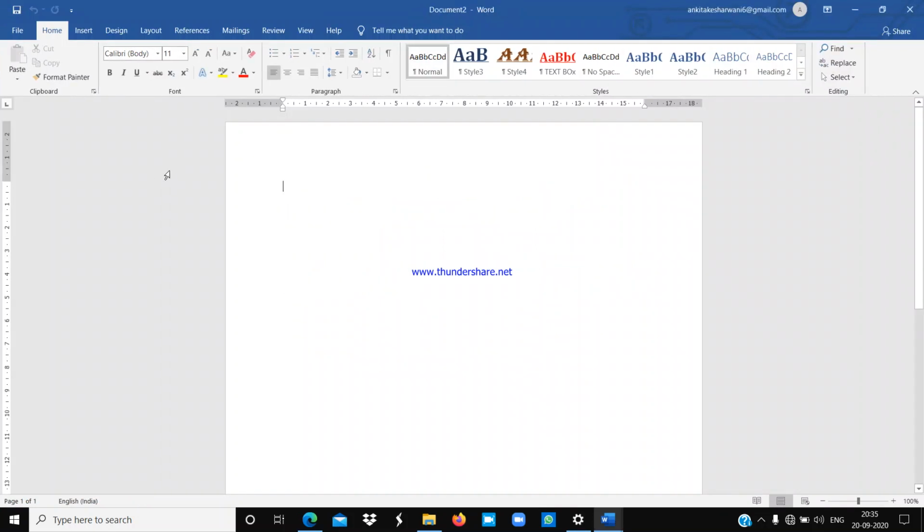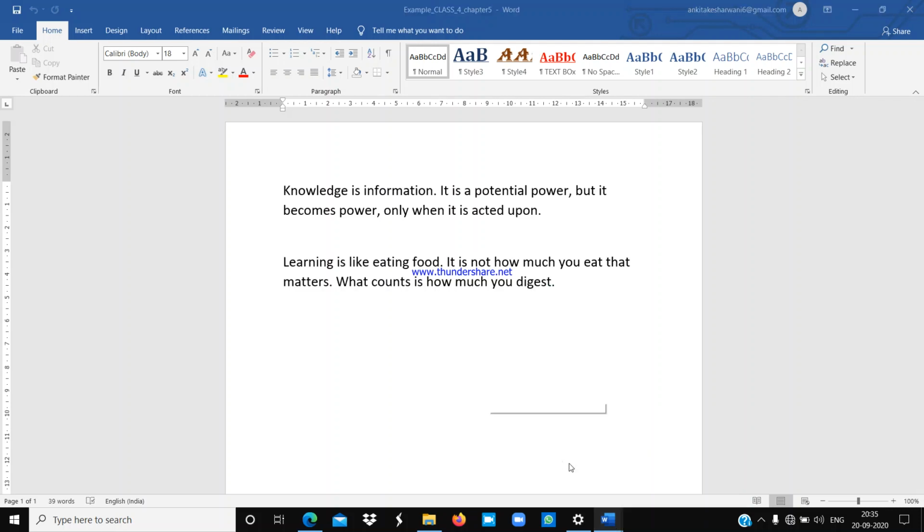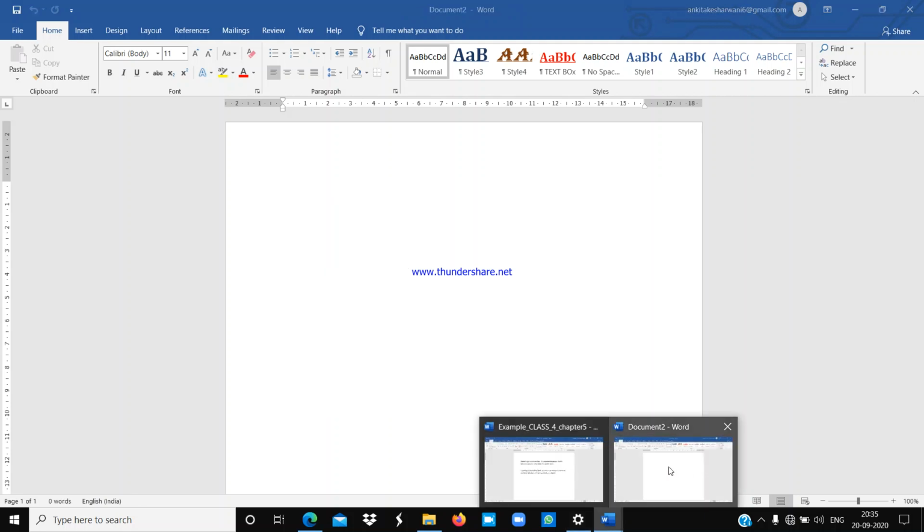You can see this is a Word document and it is written as document 2. By default it is named document 2. Why is it named document 2? Because our first file is already open. You can see, and this is our new file.